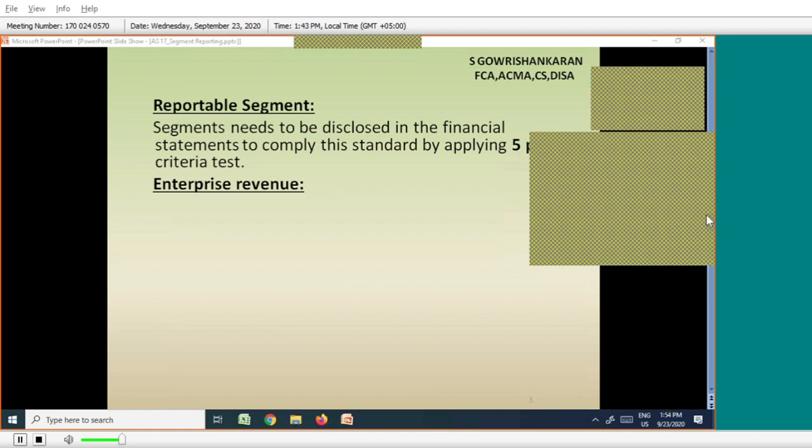Just go through the enterprise revenue. Revenue from sales to external customers as reported in the statement of P&L account.